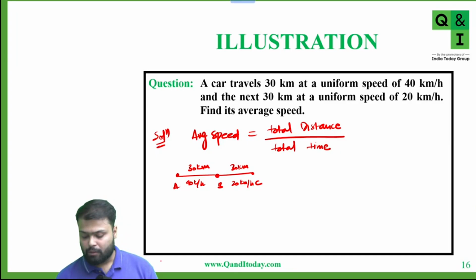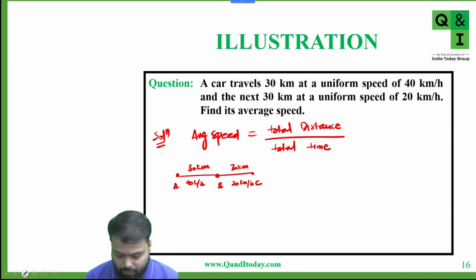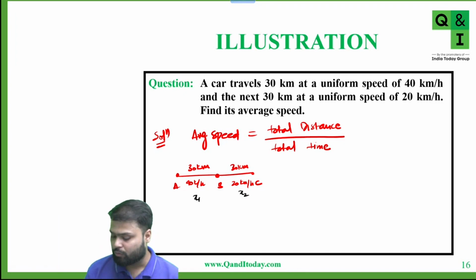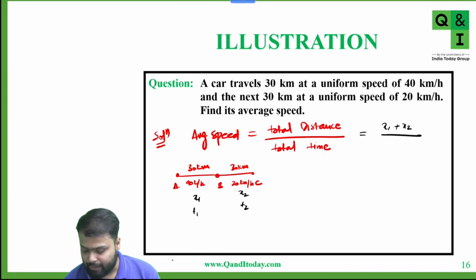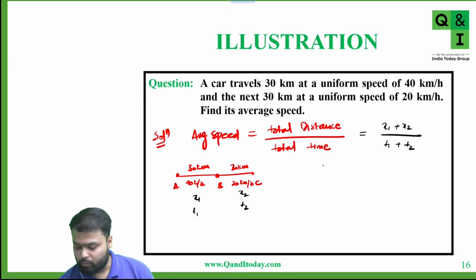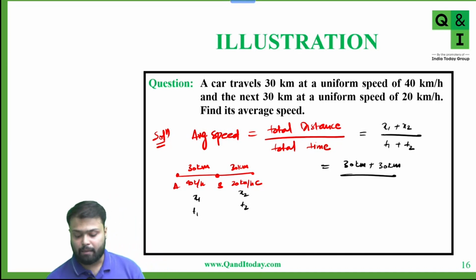We know that average speed is total distance upon total time. So let from A to B, distance is x1, from B to C, distance is x2. So we can write that this is equal to x1 plus x2 upon total time. Now time we don't know. So let's say time is t1 and from B to C time is t2. Now we know the distance, 30 kilometer plus 30 kilometer, but we don't know the time taken from A to B and from B to C, but we have to calculate.